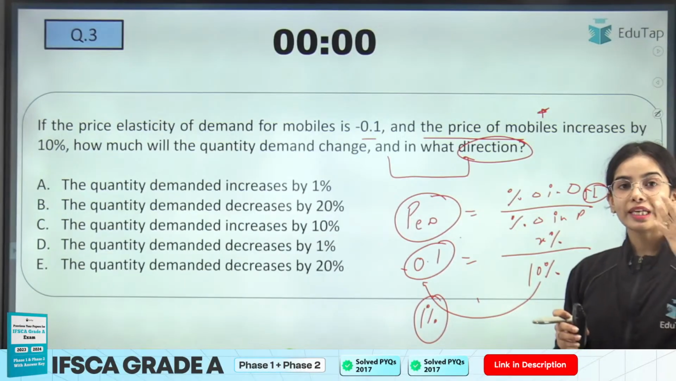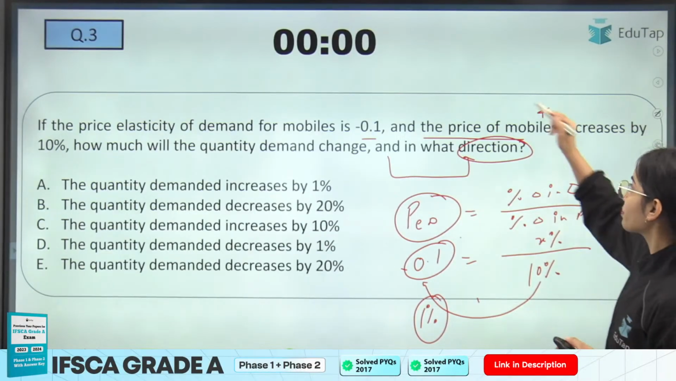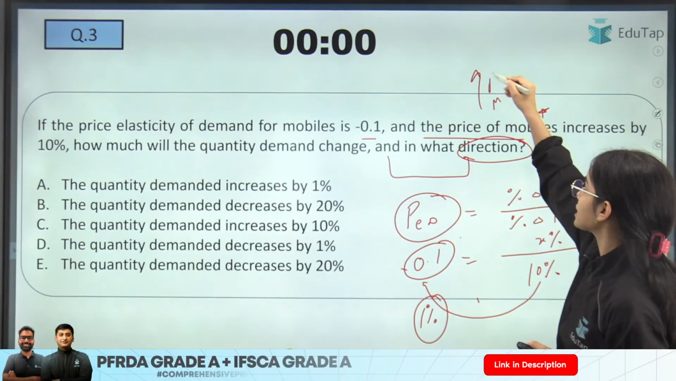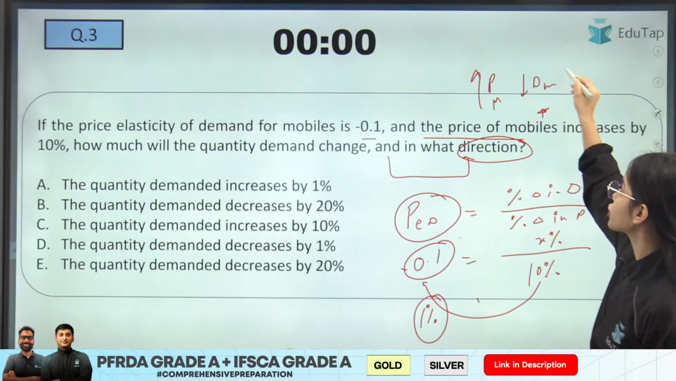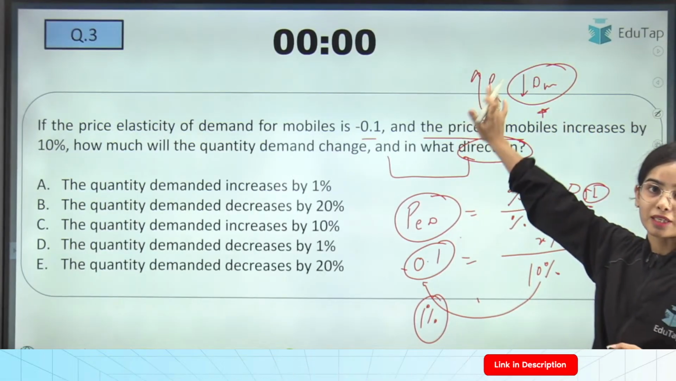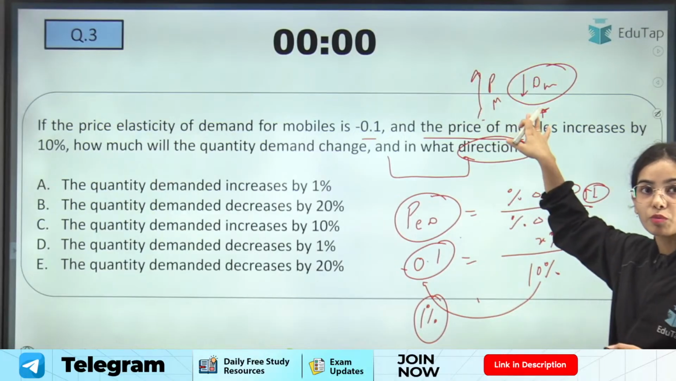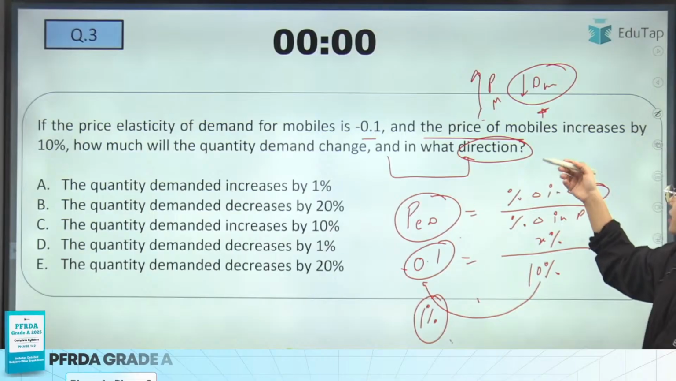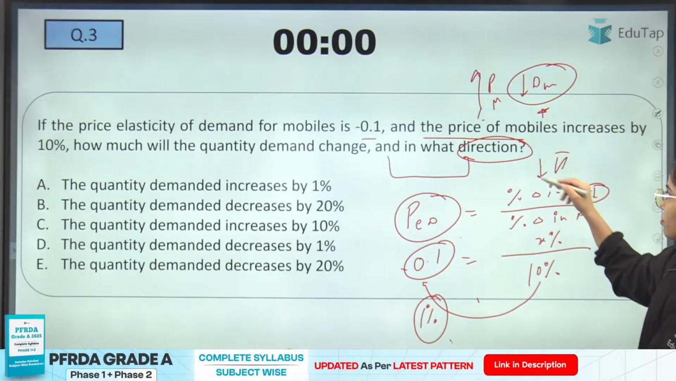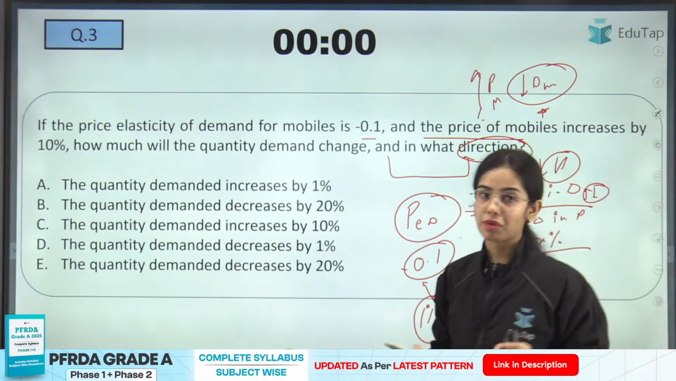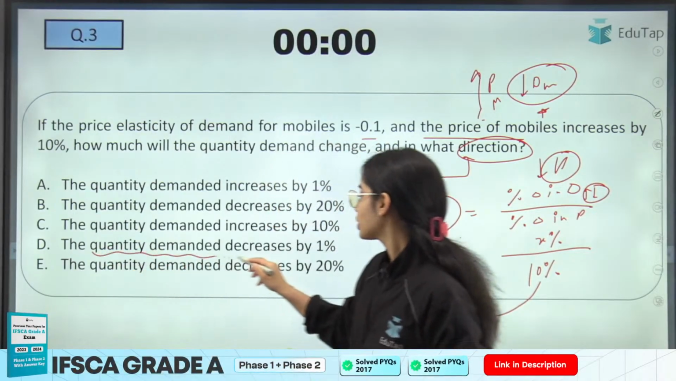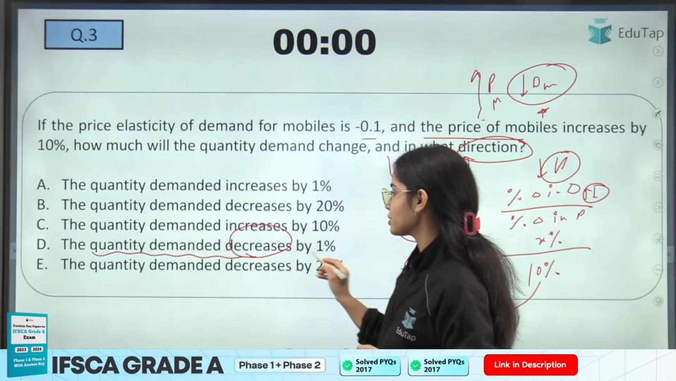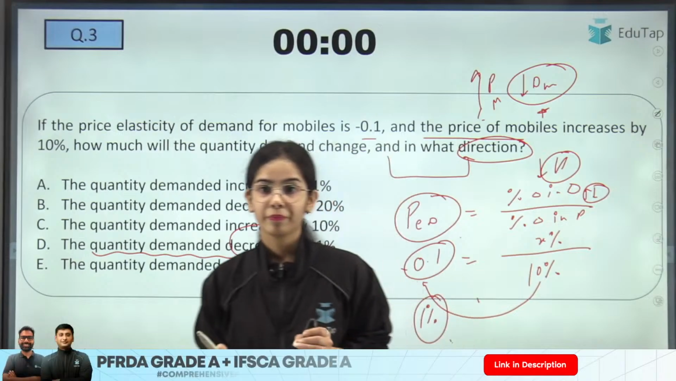Now, is the demand going to increase or decrease? If the price of mobiles is increasing, the demand for mobiles should decrease as per the law of demand. So the change in demand is a decrease in demand. Okay, 1% decrease in demand. So the quantity demanded of mobile phones is going to decrease by 1%.